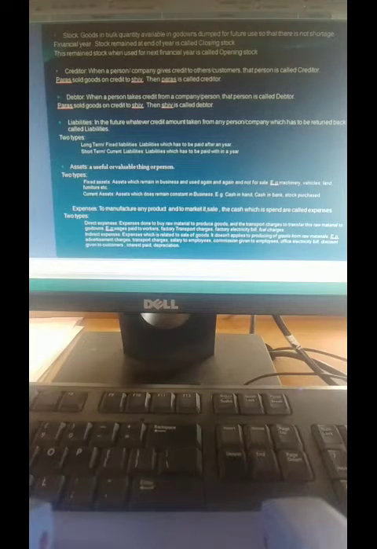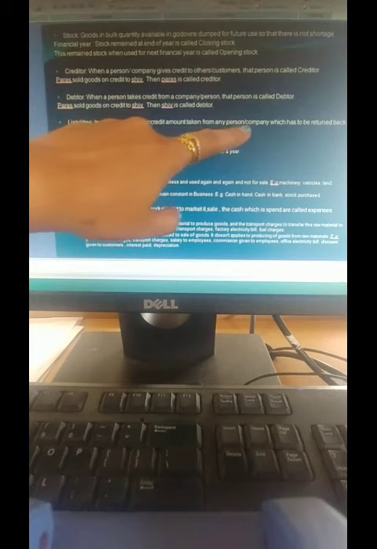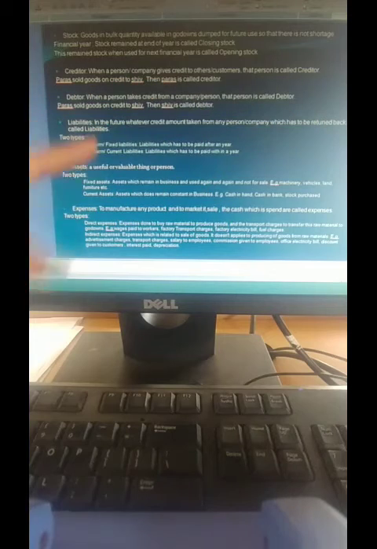Next, very important to know, liabilities. Liabilities means whatever credit amount is taken from any person or company in the future, which has to be returned back. For example, I am a retailer. I have taken credit amounts from any banks, or from any of my friends, or any of the wholesaler persons.